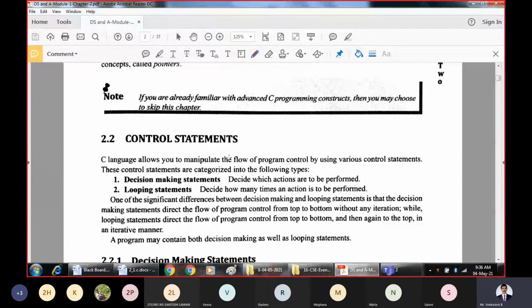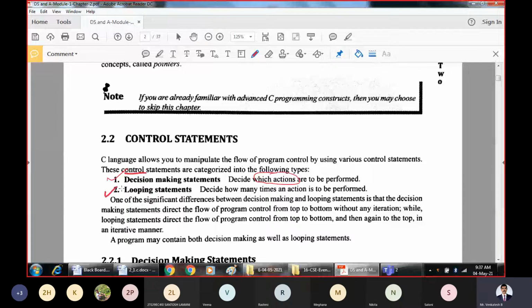Basically, the control statements are categorized into two types. There are two fundamental types of control statements. The first one is decision making statements, which are going to decide which actions are to be performed. That means, as I said, which part of the program should be executed depending on the condition. That is what decision making is. You have to make the decision.